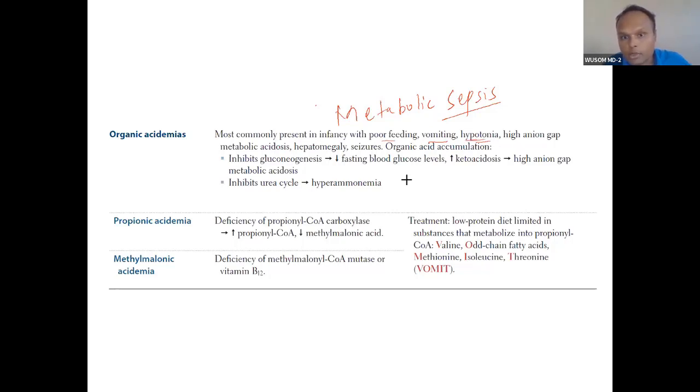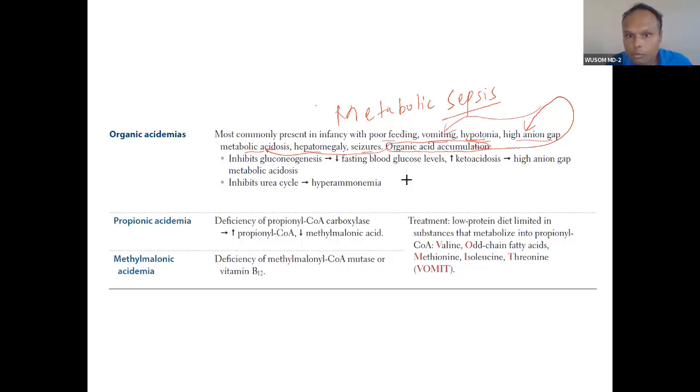This is metabolic sepsis. Hypotonia, high anion gap. The respiratory rate will be very high in such patients. With metabolic acidosis, the respiratory rate goes up. Hepatomegaly, seizures, and organic acid accumulation. These are because of organic acid accumulation. High anion gap is organic acid accumulation. Acidosis is also because of organic acid.